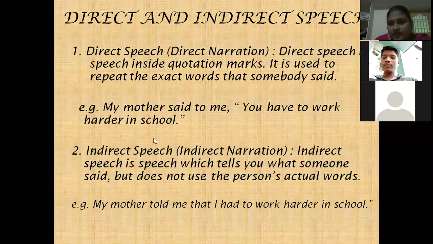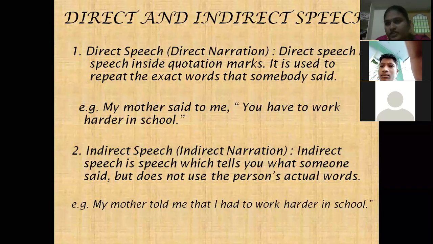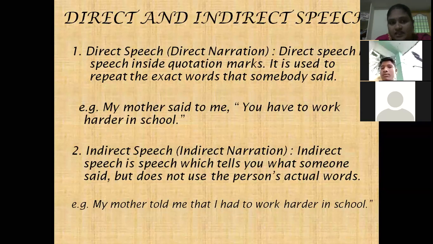So here first we have to know what is direct speech. Direct speech is a speech which is used to convey the message what the speaker said as it is without any changes. What the speaker said, we convey the same message without any change, using the exact words of the speaker. That is direct speech. When we are using direct speech, the main message will be in the inverted commas, in quotation marks.